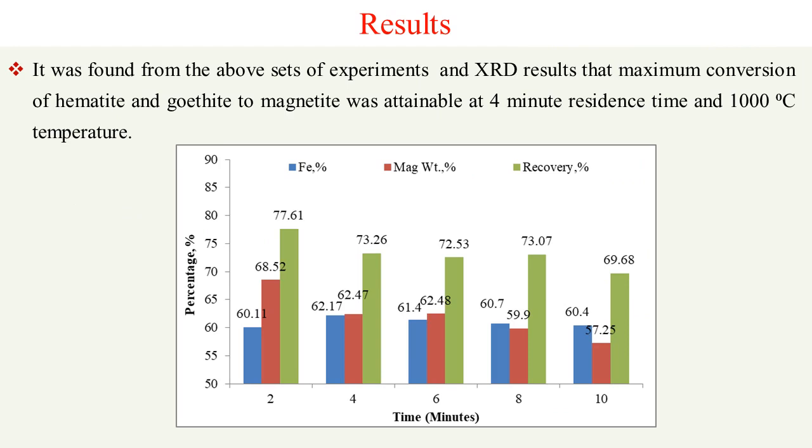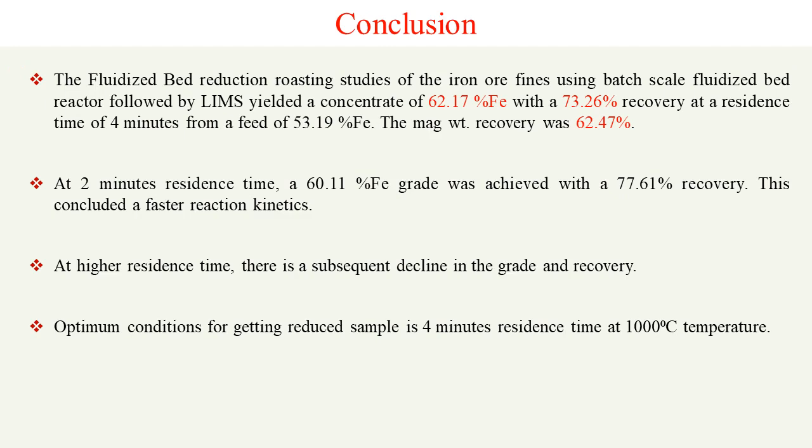So we get our optimum result at 4 minutes residence time: 62.17 grade Fe, along with 73.26% recovery and 62.47 mag weight recovery. This is the overall conclusion of my study: we get 62.17% Fe with a recovery of 73.26% from a feed of 53.19. This is the major important thing, and we can say this is a very fast process with faster kinetics, with around 77.61% recovery and 60.11% Fe grade achieved at 2 minutes.